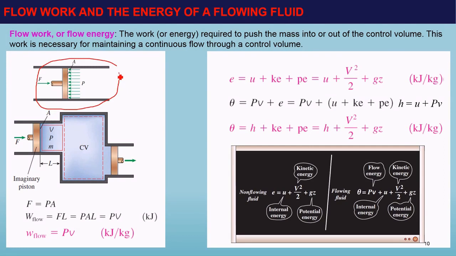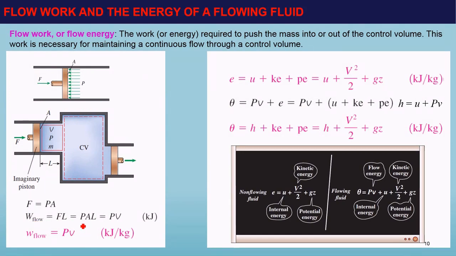So if you consider a piston and cylinder device like this, if there is no acceleration, the force on the piston is equal to pressure times area of the piston. And if you want to calculate the work done by this force by moving a distance L, you can calculate it by force times L distance.